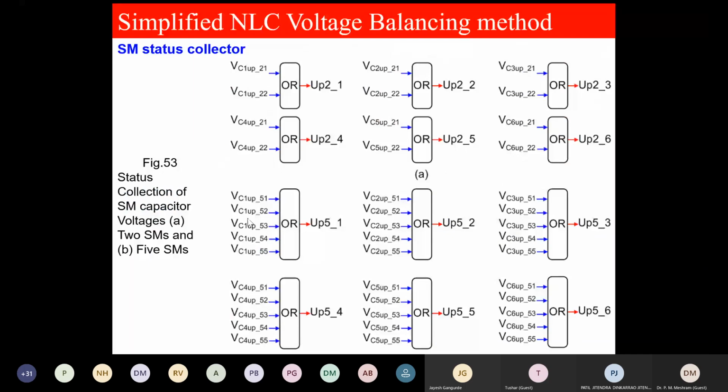If any of these are 1, you will be sure your first capacitor voltage status SM1 is here. If any of these second capacitor voltages are on, this will pass. It means it is the second capacitor submodule voltage. If any of these 3 are on, we will get third. If any of these 4 are on, we will get fourth. Similarly, we will get all 6 capacitors. That is final now.